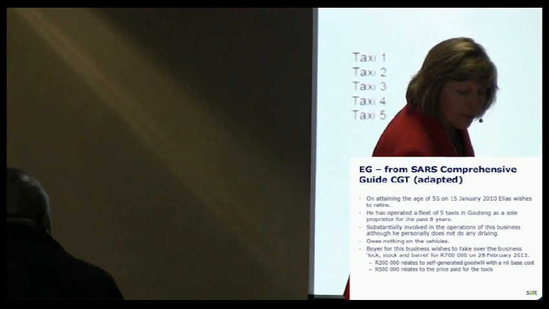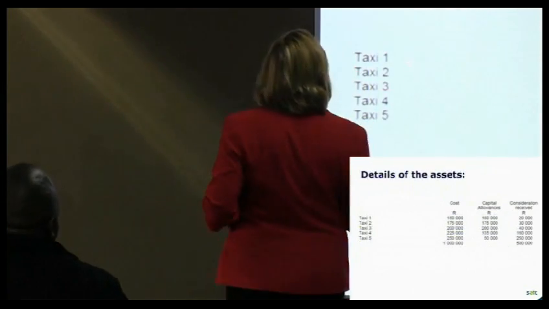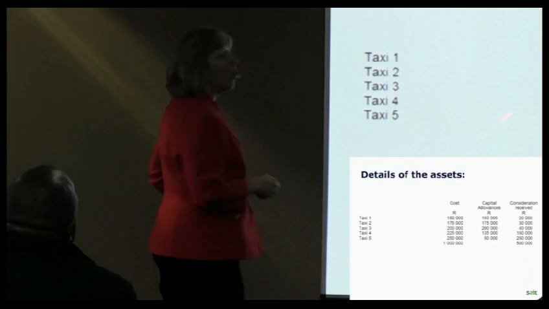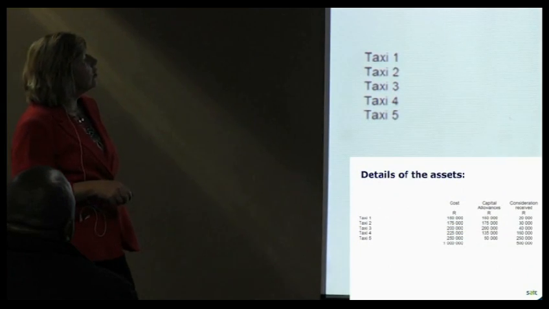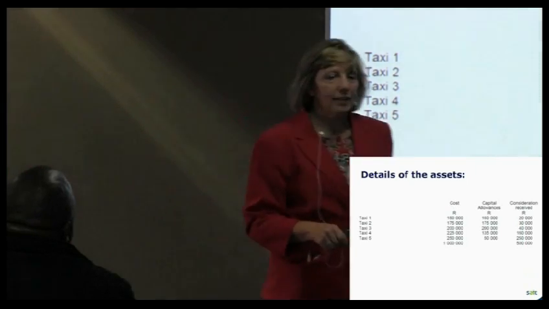So if we look at the solution here, they list each of the taxis. Now, this could be different items of plant, furniture, whatever it might be. Initial cost, capital allowances, how much you're receiving for each of those assets.